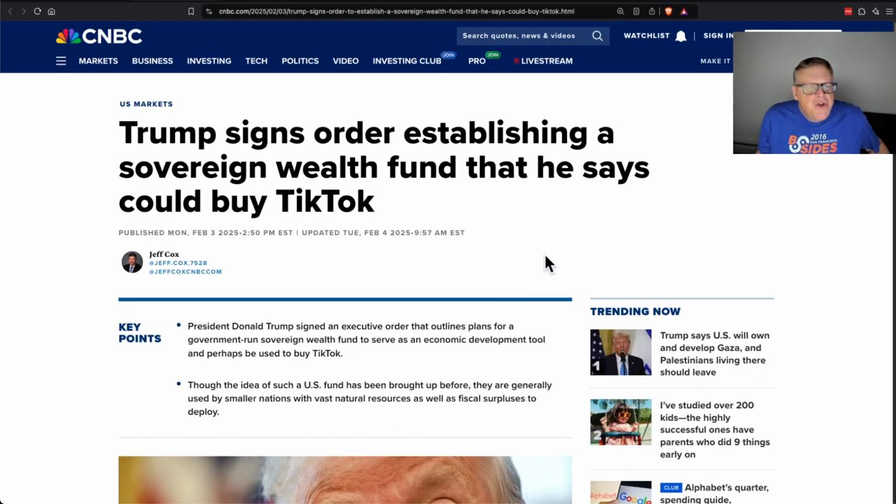Trump wants to make a sovereign wealth fund to buy TikTok. Now, some other nations have done this, nations that are very rich, like Norway. Norway has an incredible amount of money because they sell a lot of natural gas and they don't need it all. So they have a fund where the government invests in something and makes money and distributes it to the citizens. But America is a debtor nation.